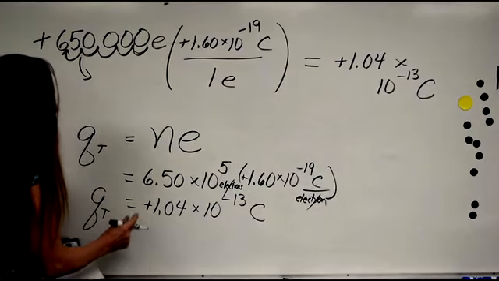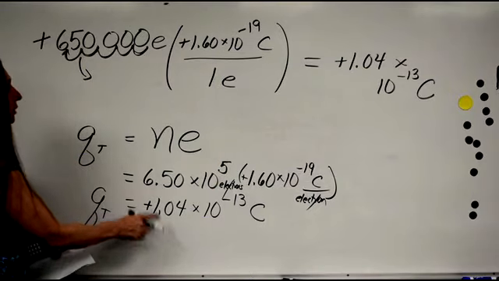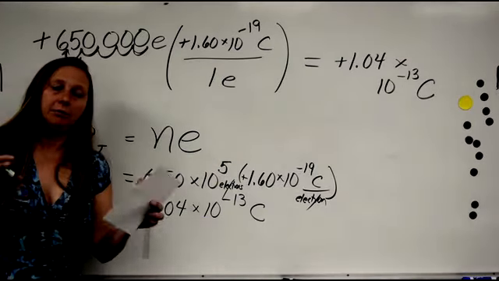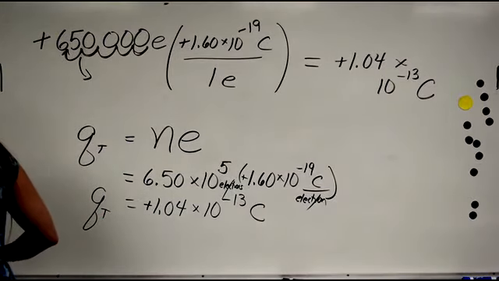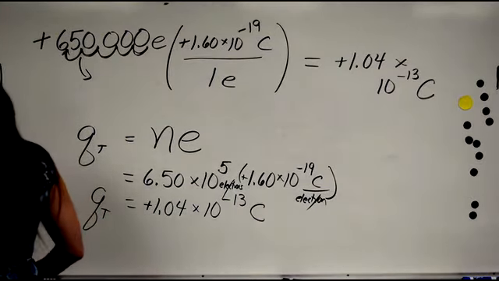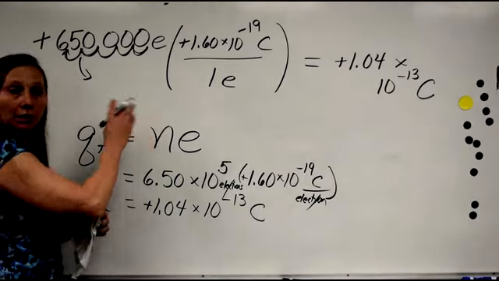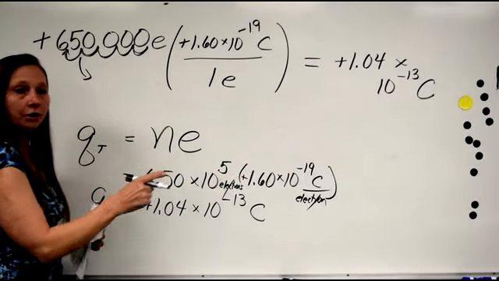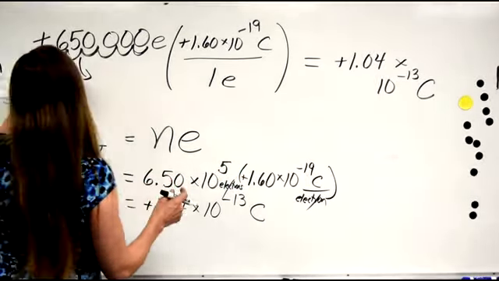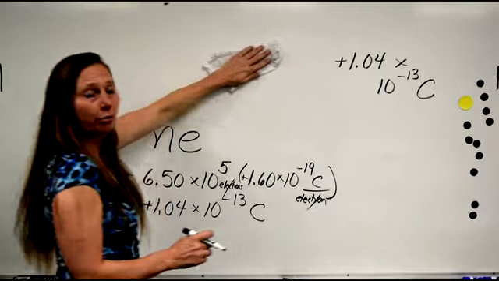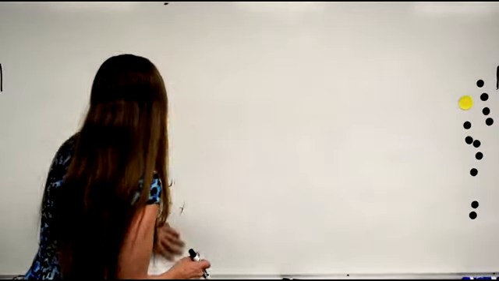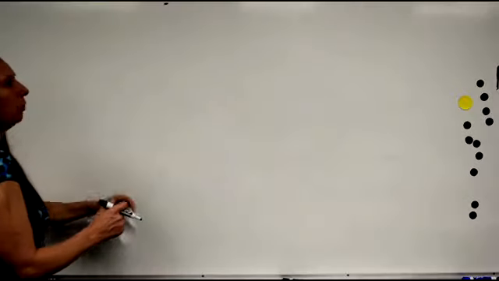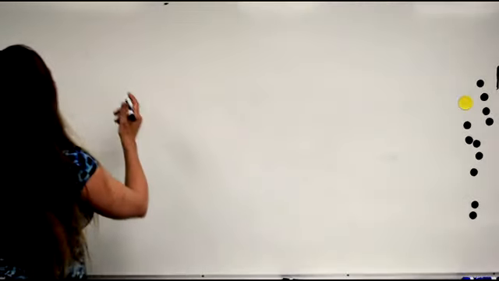Make sure your answer is positive because you know that the acetate became positively charged. Whatever charge was lost from the acetate went onto the paper. So if the acetate right now has a charge of positive 1.04 times 10 to the negative 13, then the paper must be negative 1.04 times 10 to the negative 13.